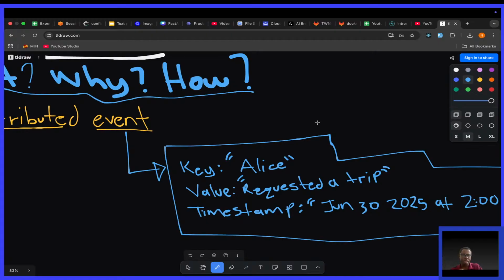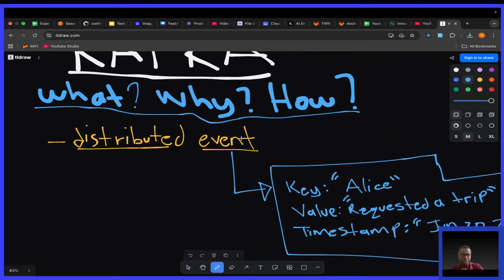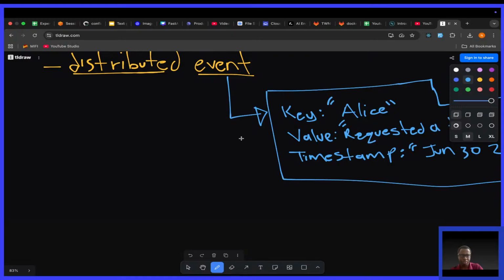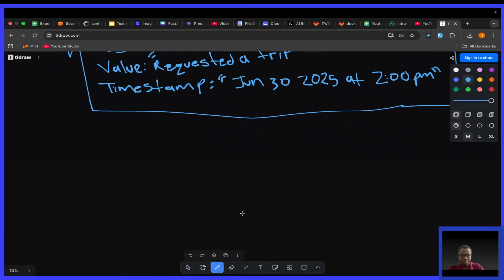Now, I said it is an event streaming platform. What does that mean? Sometimes we get continuous pieces of data, continuous pieces of input. These continuous pieces of input are called streams. So we can have a continuous input of events, and a continuous output of these same events being processed in a continuous manner, whether immediately or later. That's what streaming is all about. Now, Kafka does not handle these events individually. There's something called a topic, so let me write it down here.